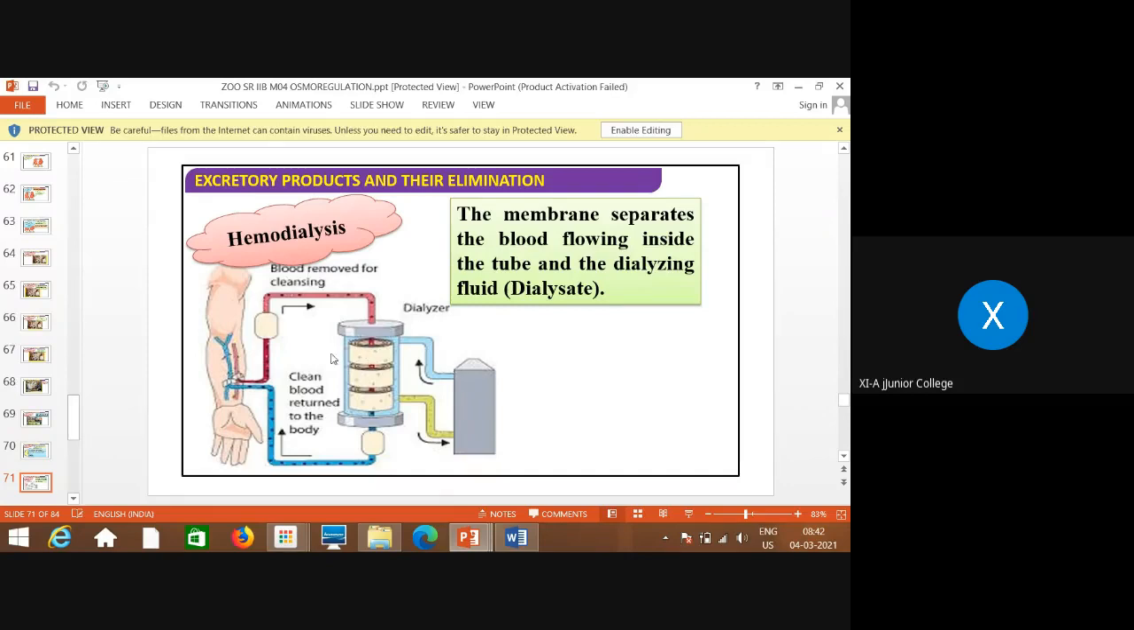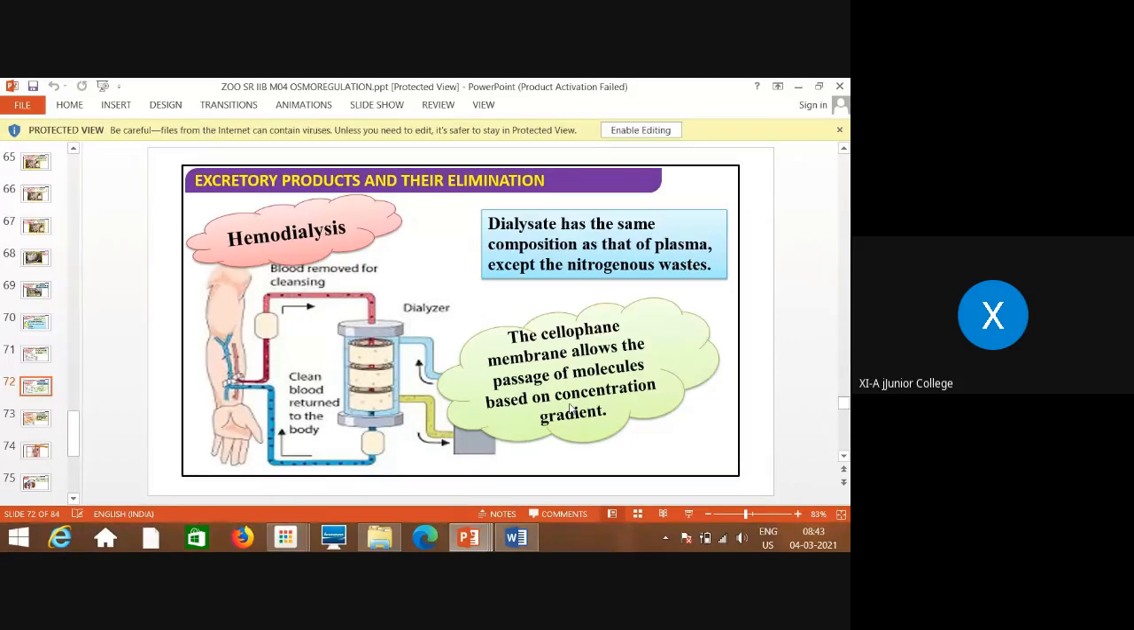See how blood is taken from the artery, removed for cleansing. This is the dialyzer, and in this dialyzer machine the cleaning of the blood, that means removing the waste from the blood, is done. The membrane separates the blood flowing inside the tube and the dialyzing fluid, which is called dialysate. So the dialyzing fluid cleans the blood. Cleaning of the blood means removing the waste from the blood.